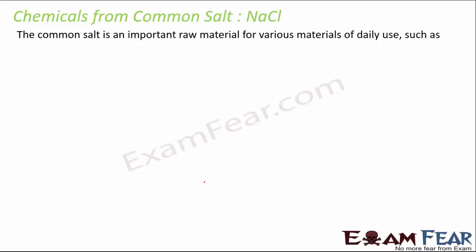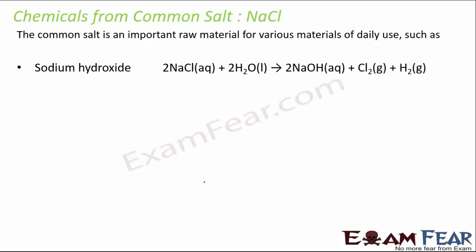Now NaCl acts as an important raw material for various materials of daily use, such as sodium hydroxide. When electricity is passed through an aqueous solution of NaCl, it forms NaOH. And this process is known as the chlor-alkali process, because in this process, chlorine gas is released at the anode and hydrogen gas is released at the cathode. So chlorine is released at the anode and hydrogen is released at the cathode.